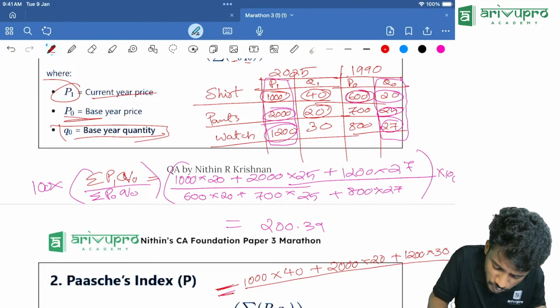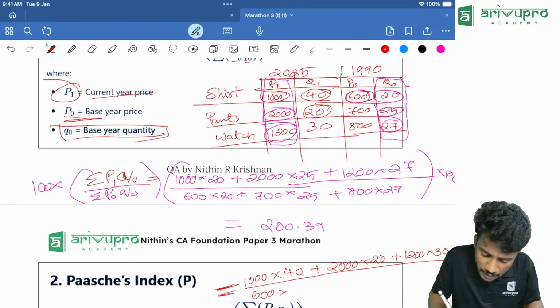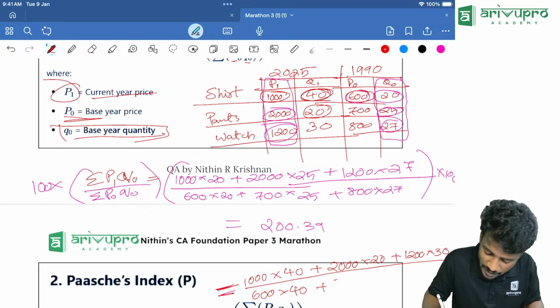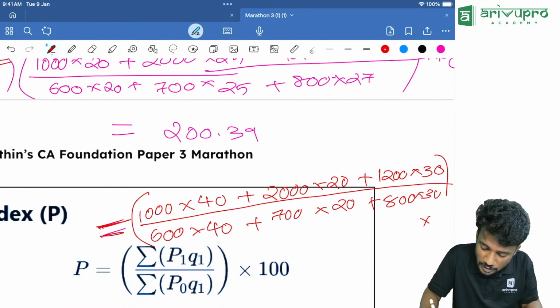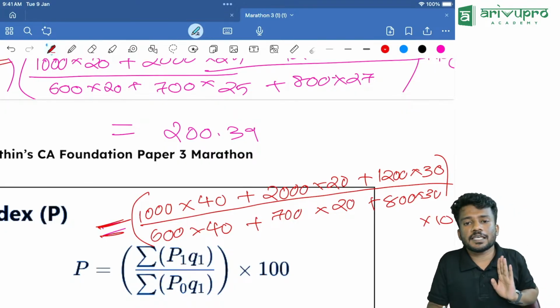P0 is how much? 600 and corresponding Q1 is how much? 40 plus 700 into how much? 20 plus 800 into how much? 30. Finally, we need to multiply the entire thing with how much? 100. You will get the answer.